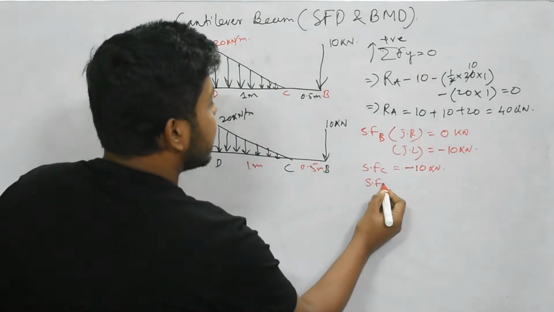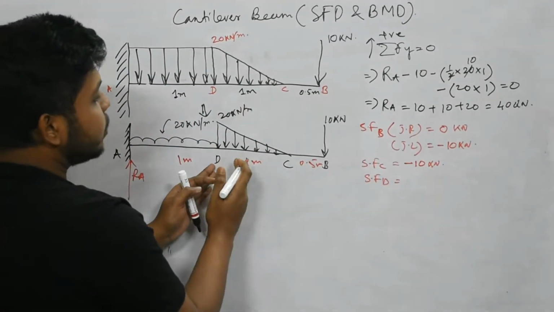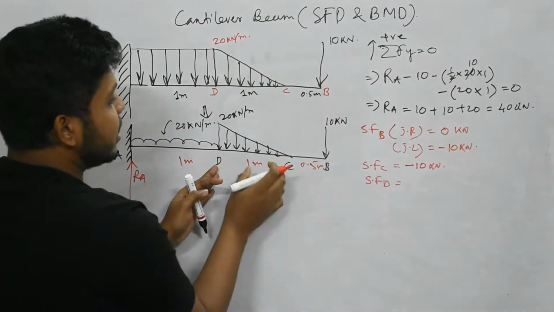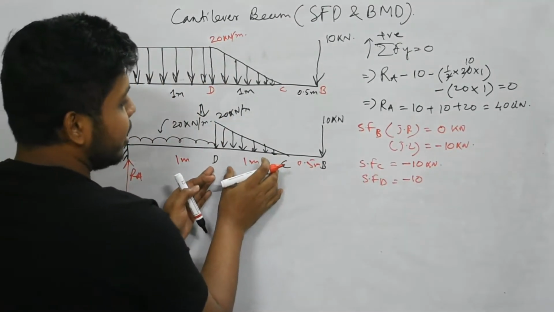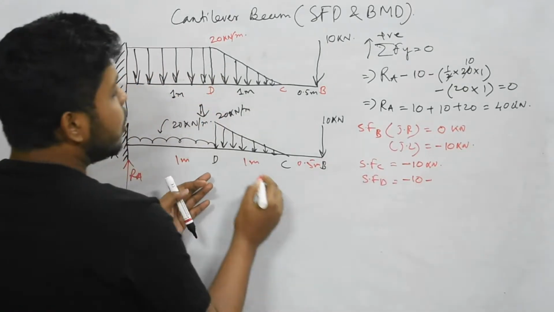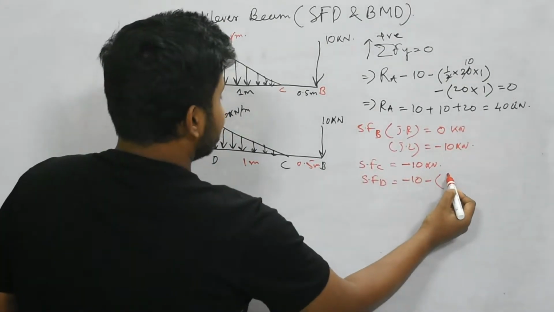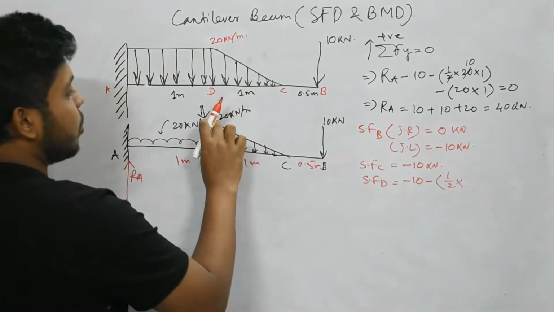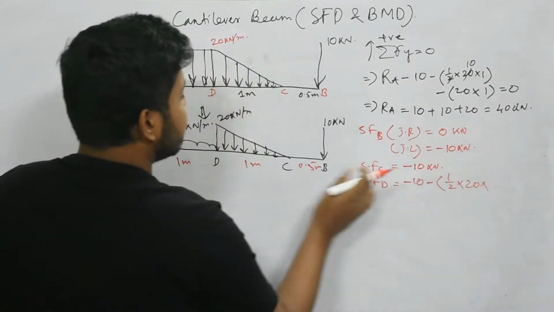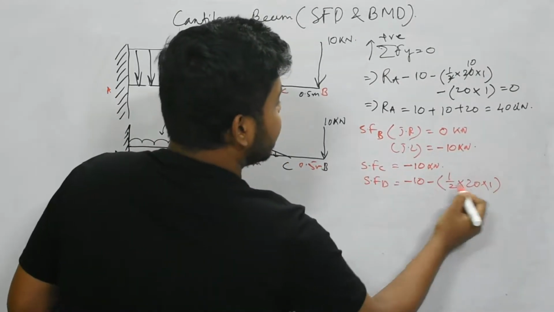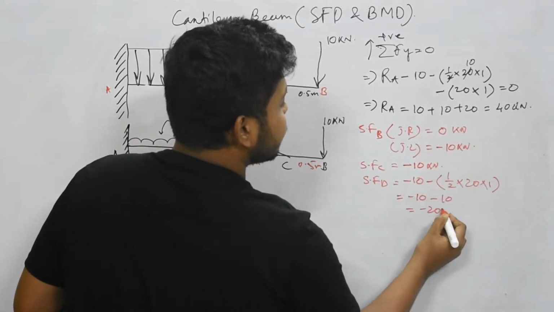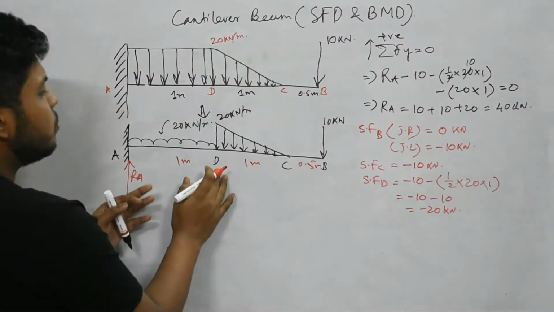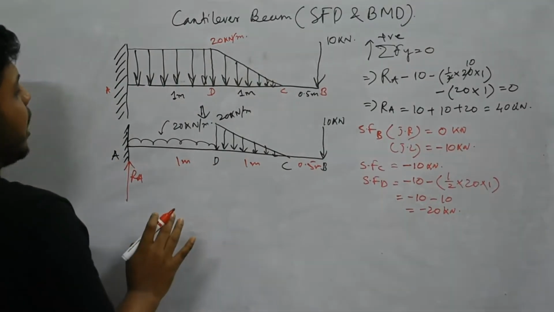Now consider SF at D. Right of D has the 10 kilonewton and the UVL. So minus 10 kilonewton is there. The UVL is acting in the downward direction, that means minus. So total load will be minus half into this ordinate 20 into this distance 1. That means minus 10 minus 10, that is minus 20 kilonewton. Now we have found the value at point D.